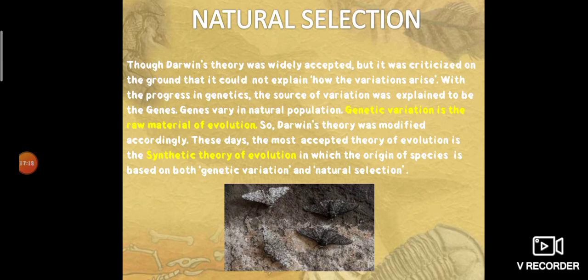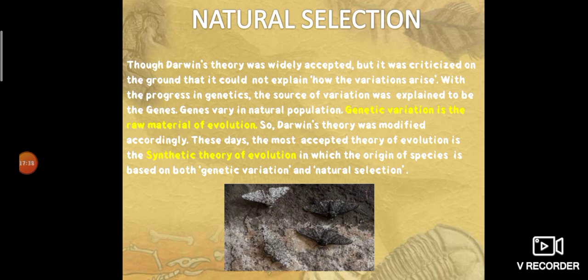So genes vary in natural populations. Genes can vary in the population due to sexual reproduction. So genetic variation is the raw material of evolution. Okay, so what is the raw material of evolution? Genetic variation is the raw material of evolution.